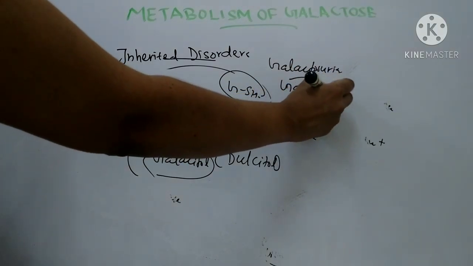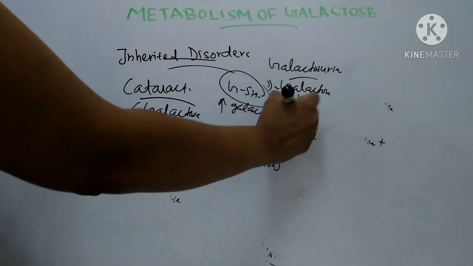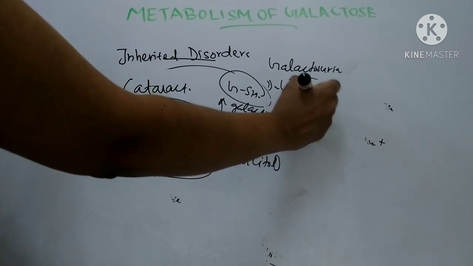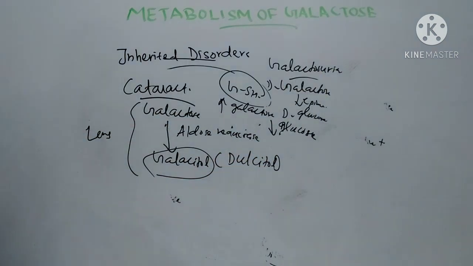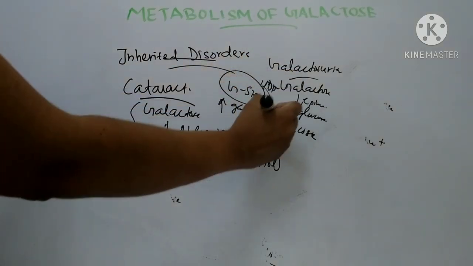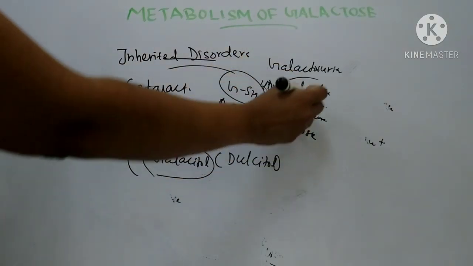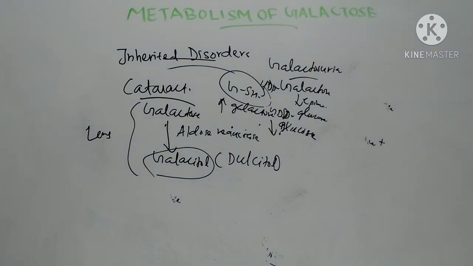D-galactose to D-glucose is catalyzed by the enzyme epimerase.